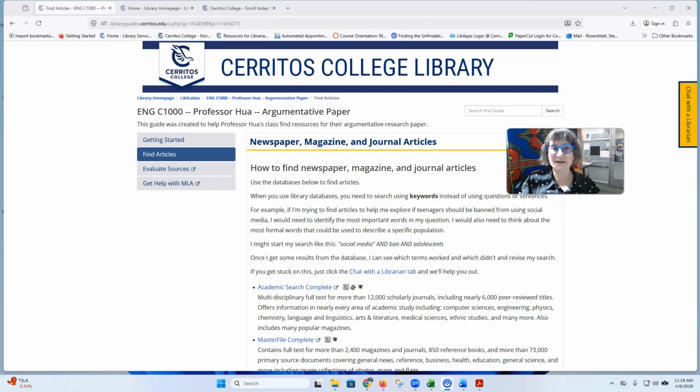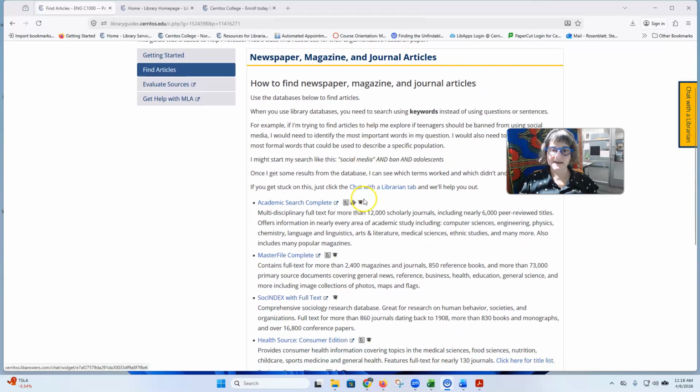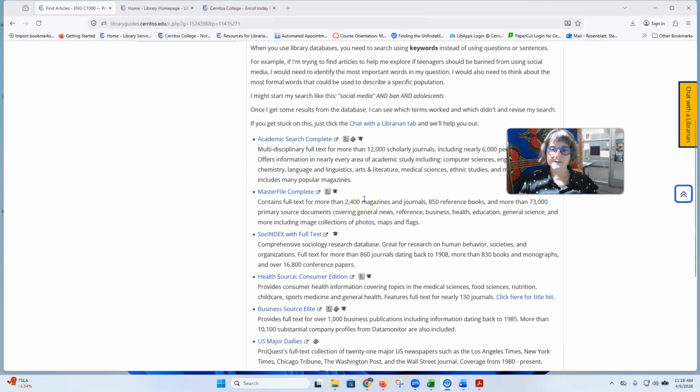You may have found all the information you need using Opposing Viewpoints in Context or Issues and Controversies, but sometimes you need to be more specific or you want a little bit more, and that's where some more article databases come in. So on this page, if you scroll down, you'll see some article databases that are usually useful for students doing this kind of research.